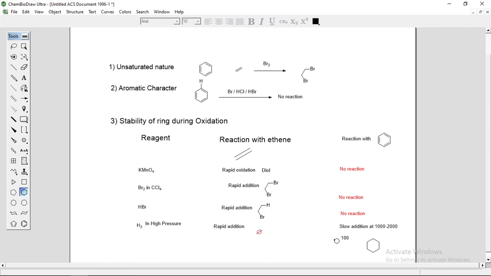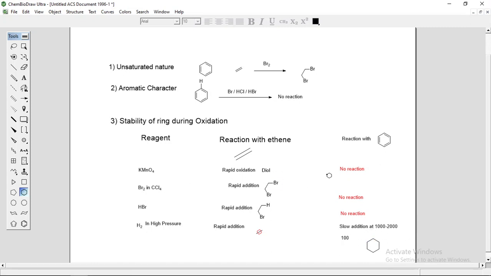They should give substitution reaction instead of the expected addition reaction. We have to add this point to the final criteria for a compound to be aromatic. Then they are resistant towards oxidation, and the ring remains intact unless the conditions are drastic.